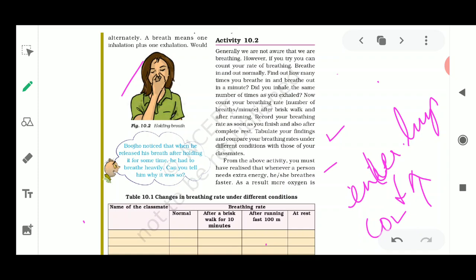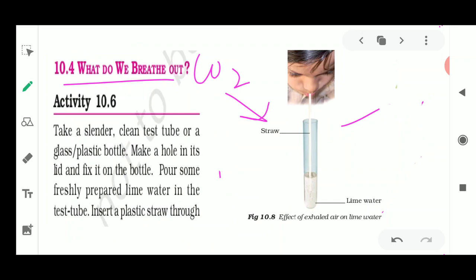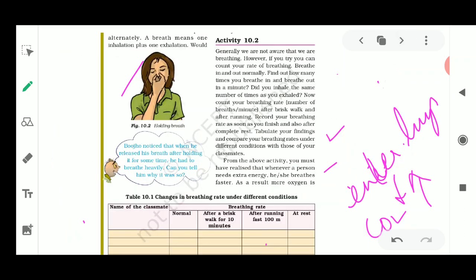Okay, how many times is your breathing going on in 1 minute? So these were the activities given in your NCERT book. One more activity is given in your NCERT book, where you need to see some pictures shown there and arrange all these activities in sequence: which activity will take which time, what kind of breathing is going to be the least, and what kind of activity is going to take up the maximum.